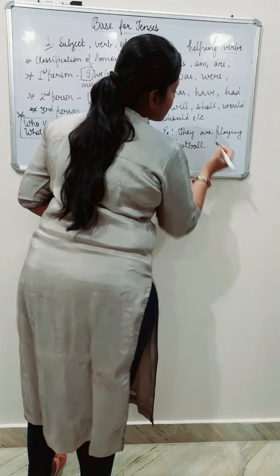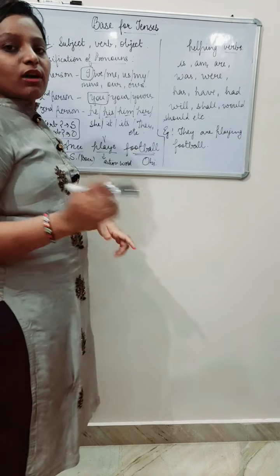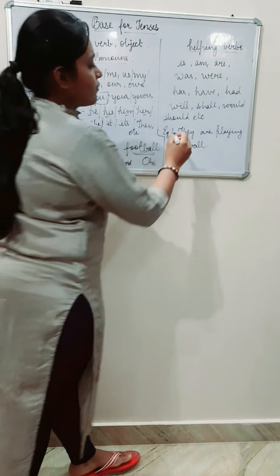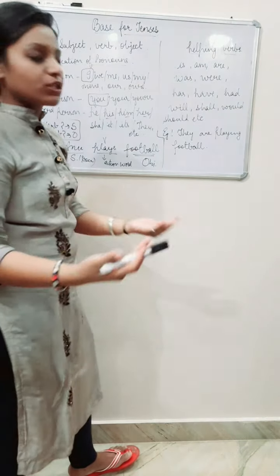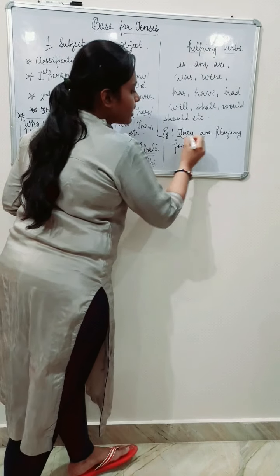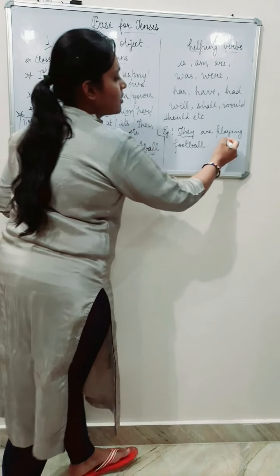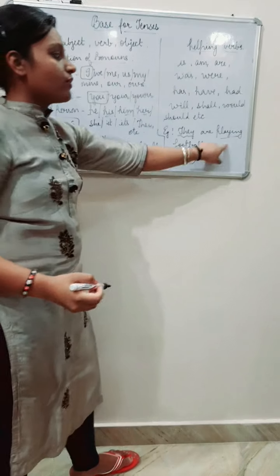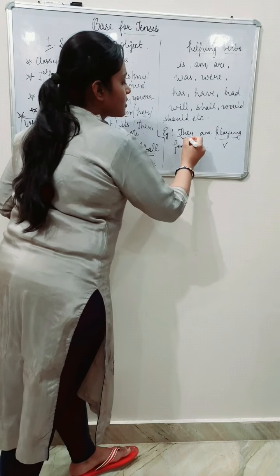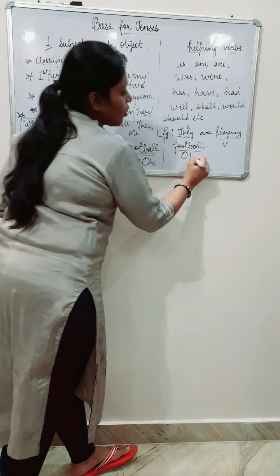First of all, you have to determine the subject. Who is the doer? They are the doer. So the word they is the subject. And what is the action word? Playing is the action word. So this is the verb. Subject, verb, and what are they playing? Football. So this is the object.